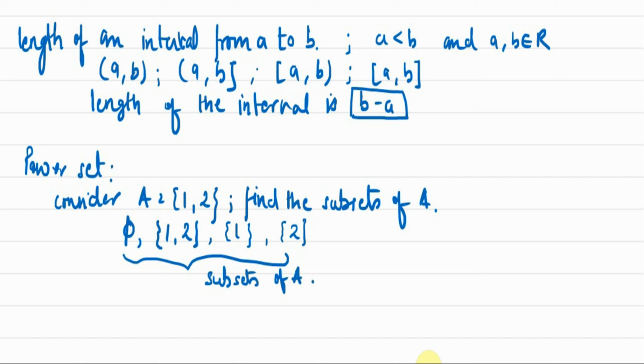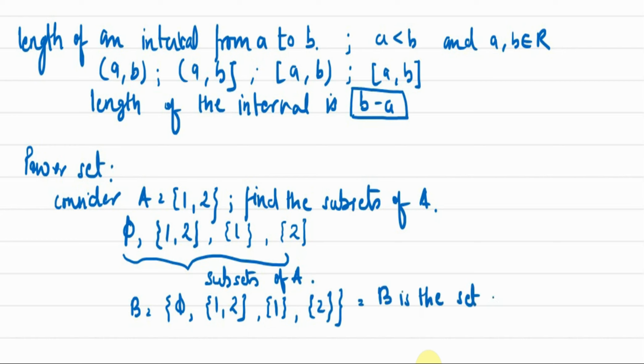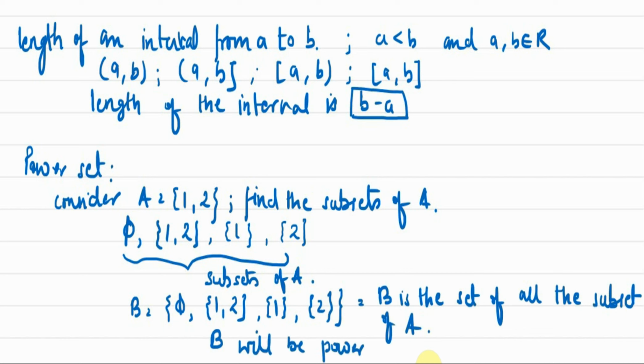Okay. Now if I write all these subsets in a separate set, if I say B is equal to {phi, {1, 2}, {1}, {2}}, so now what is B? B is the set of all the subsets. B is a set of all the subsets of A. So B will be the power set of A.